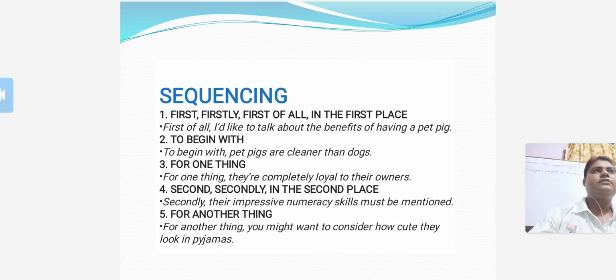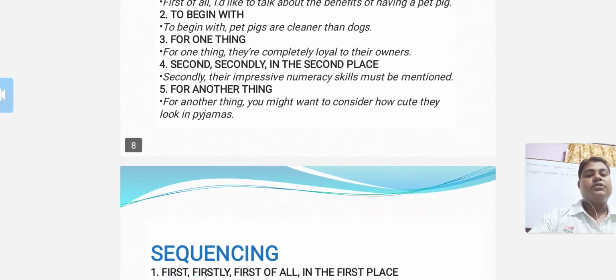Next one is for one thing. Example, for one thing, they are completely loyal to their owners. Secondly, their impressive numerical skill must be mentioned. For another thing, you might want to consider how cute they look in pajamas.